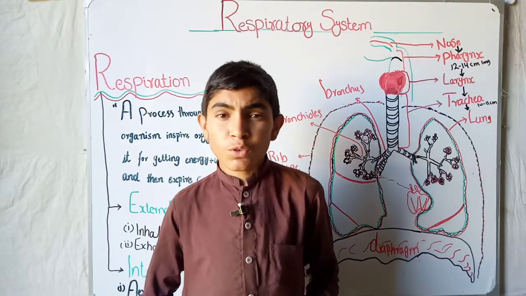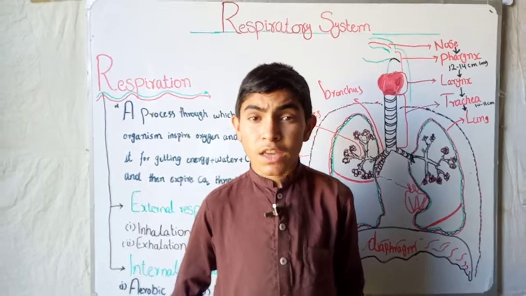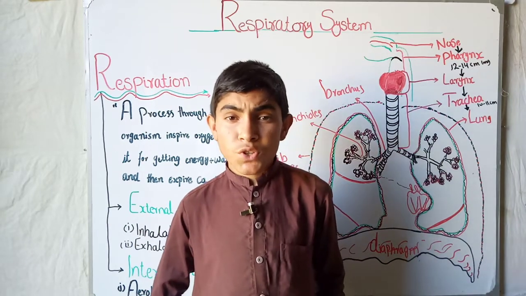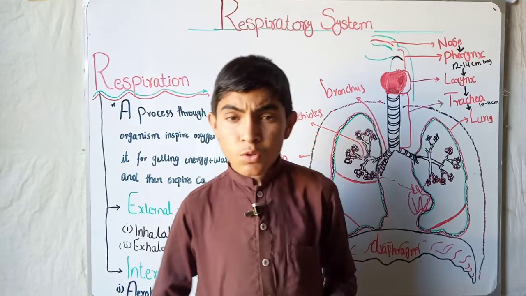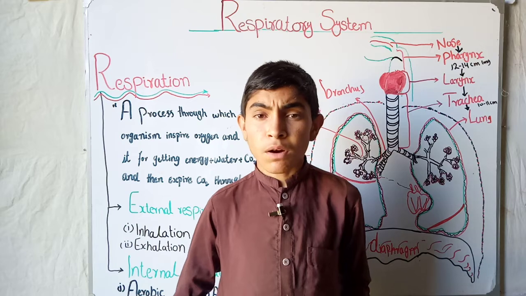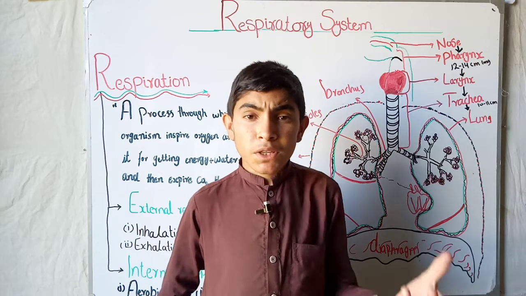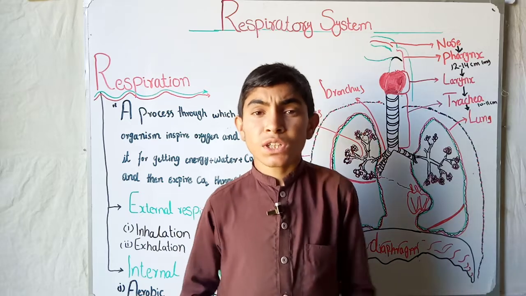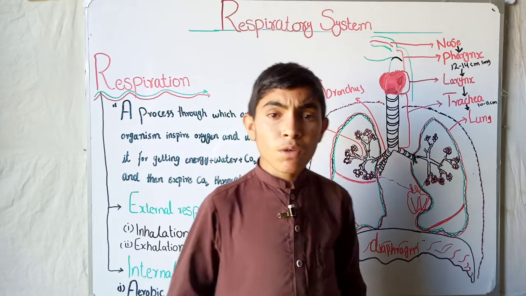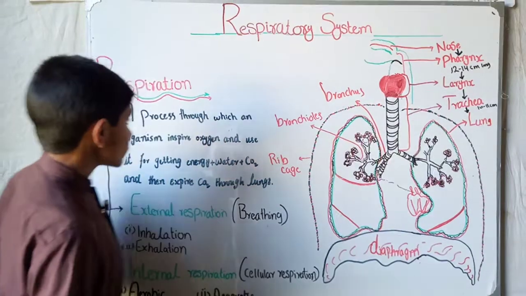Student, today we are going to talk about human physiology, the first topic of written biology: the respiratory system. Student, the respiratory system is a system of the body which performs the duty of respiration. So firstly we have to know what respiration is, then we will know about the respiratory system.